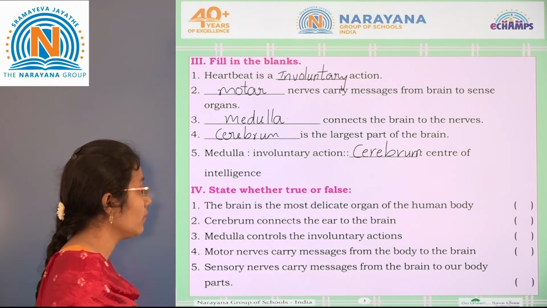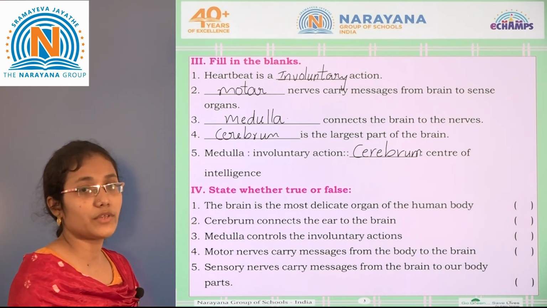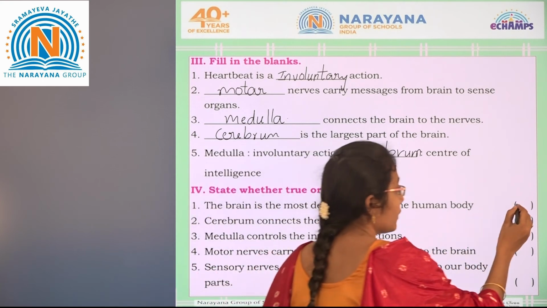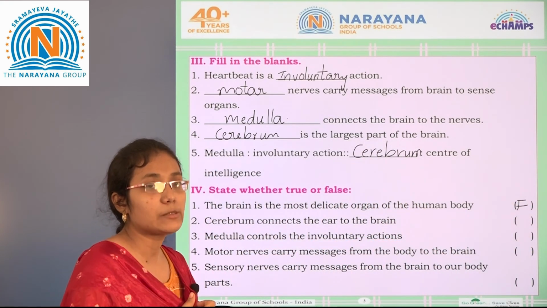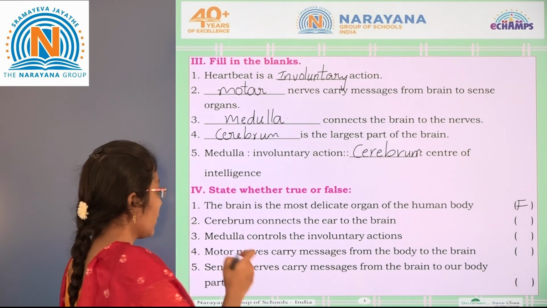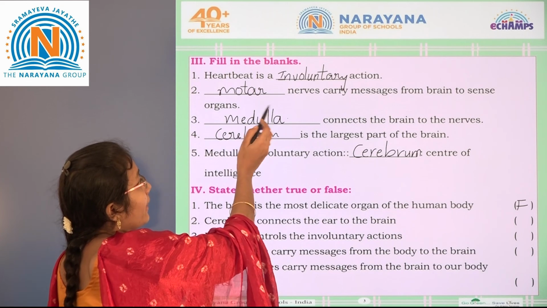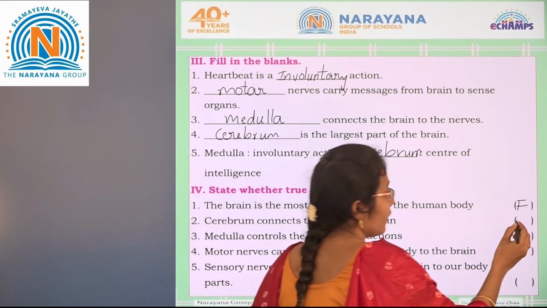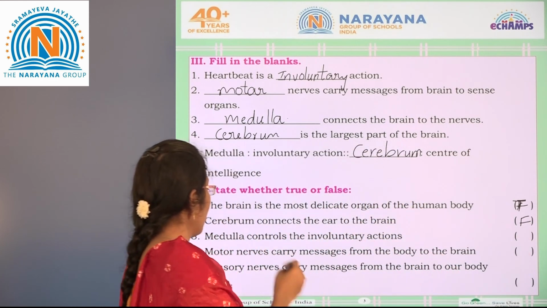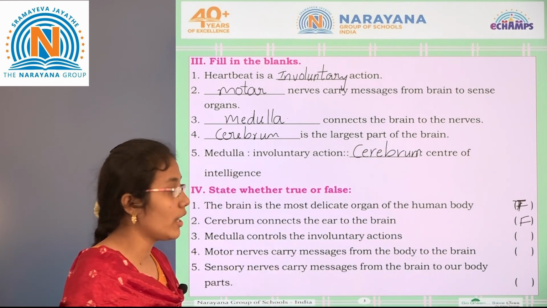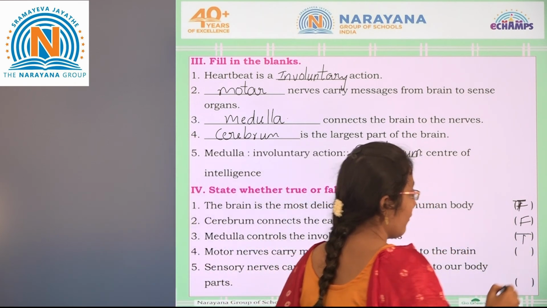The first one, the brain is the most delicate organ of the human body. Yes, it is true. Brain is the delicate organ of the human body and it is protected by the skull. The second one, cerebrum connects the ear to the brain. No, cerebrum is not connected to the motor nerves that way. It is false. And next, medulla controls the involuntary actions. So it is true itself.